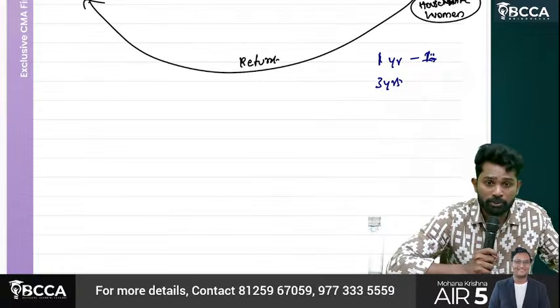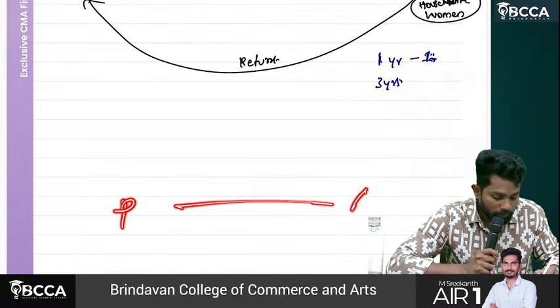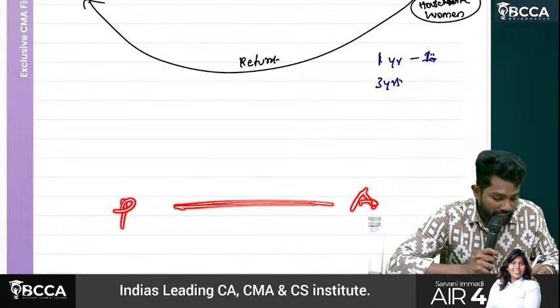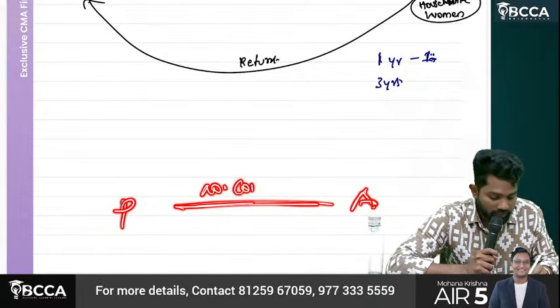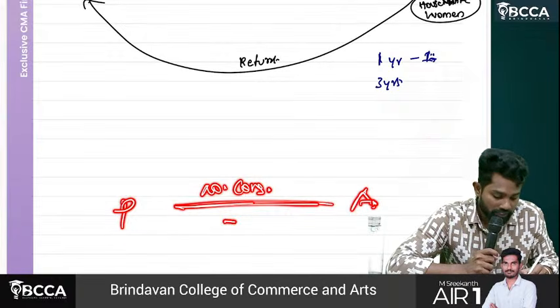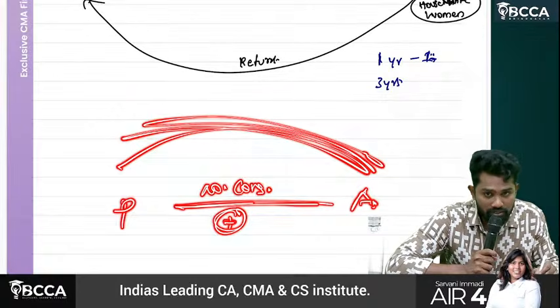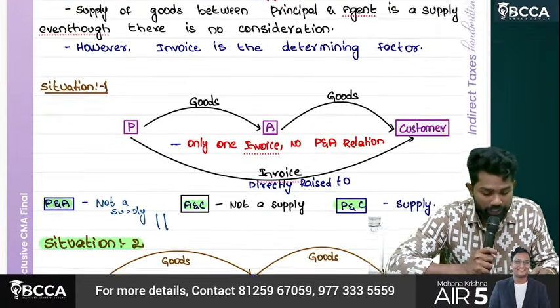No doubt about it. Without consideration, the principal sends goods to the agent. Is it a supply? Straight away we cannot say it is a supply when there is no consideration. We can call it a supply only when an invoice has been raised. If an invoice is raised, then only it is a supply.